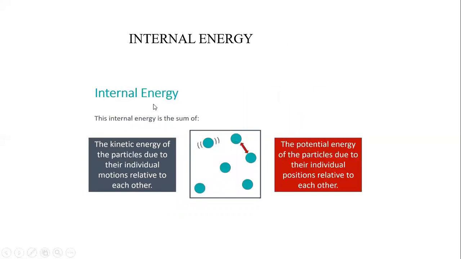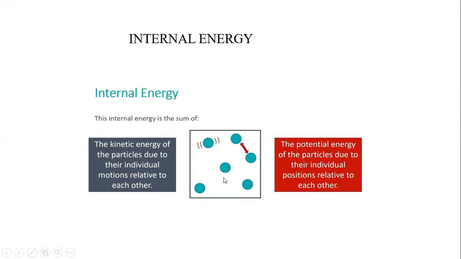Internal energy. The sum of all kinds of energy in a system, either kinetic or potential, is called the internal energy. The kinetic energy is due to the individual motion of the particles relative to each other. Kinetic energy is due to the motions of the molecules. The potential energy of the particles is due to their individual positions relative to each other.